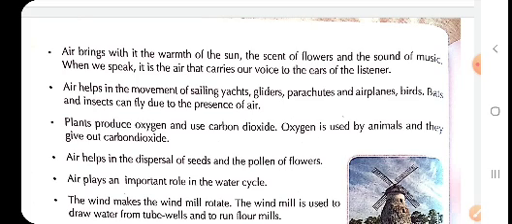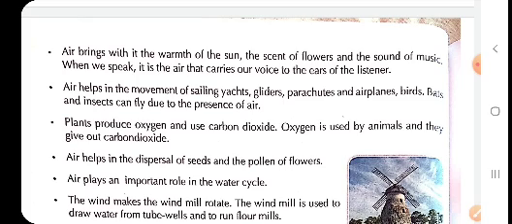Bats and insects can fly due to the presence of air. Whatever object flies, it flies only because of the air.